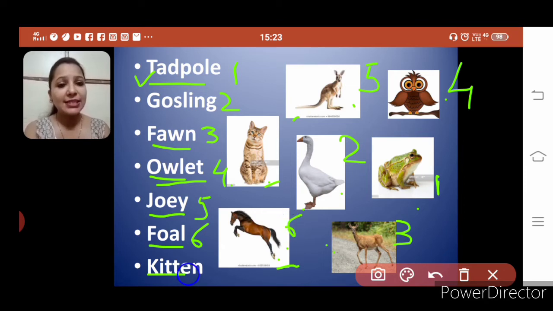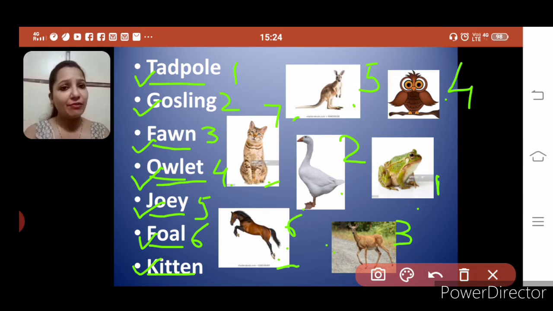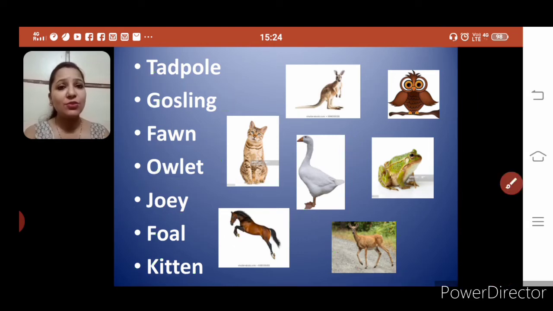And last is kitten. Kitten is cat's baby. So we have done tadpole, gooseling, fawn, owlet, then joey, foal, kitten. Is it easy? Yes, it's easy, and we have revised it. Now let's go through the next one.